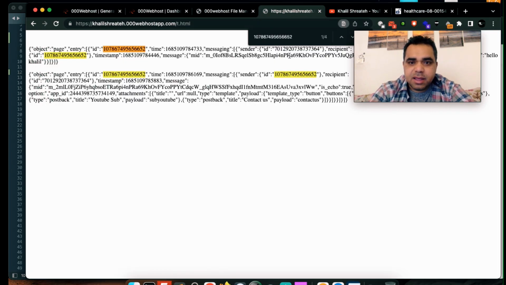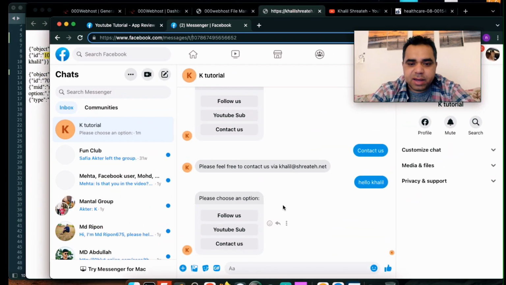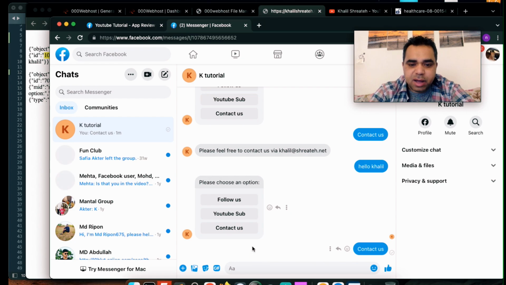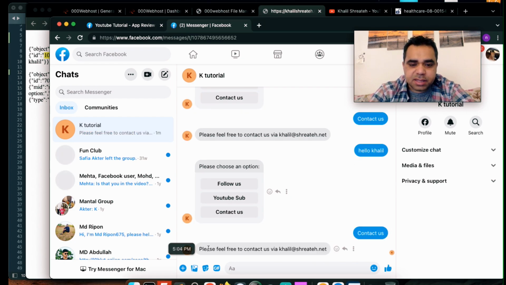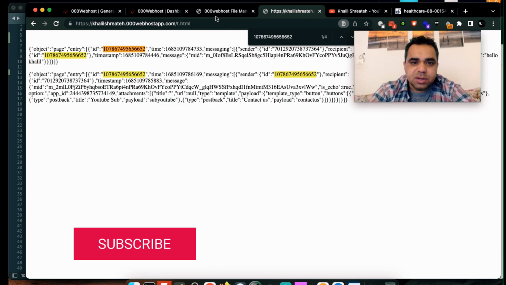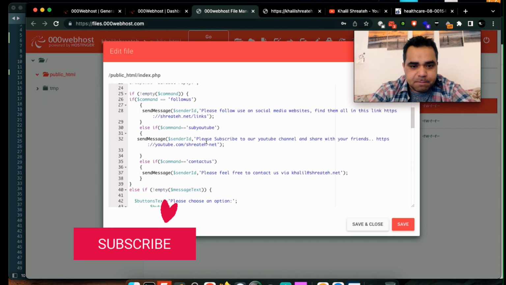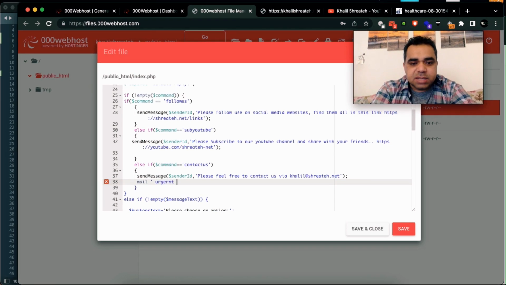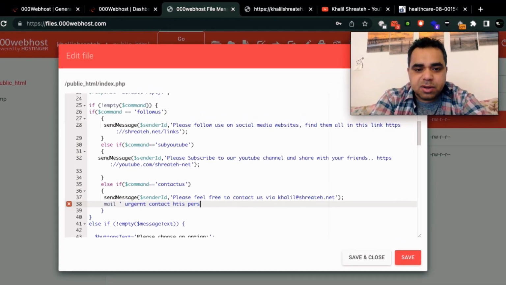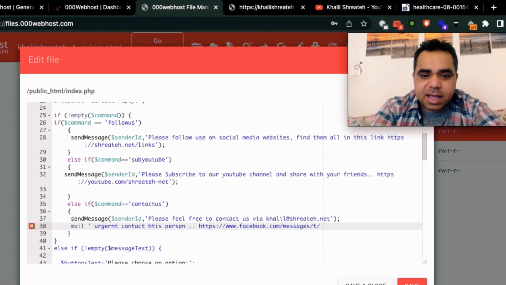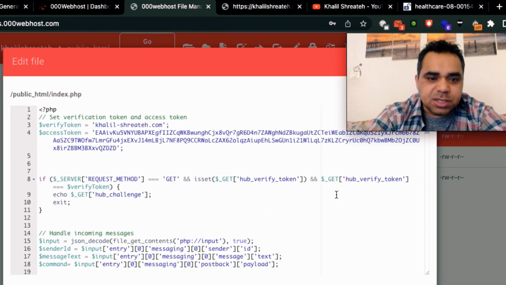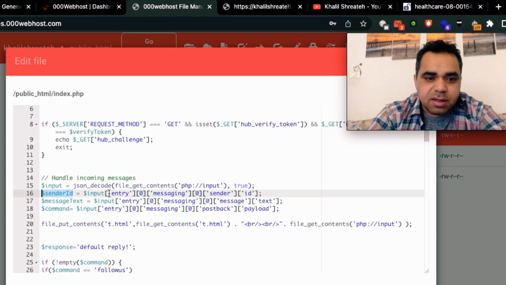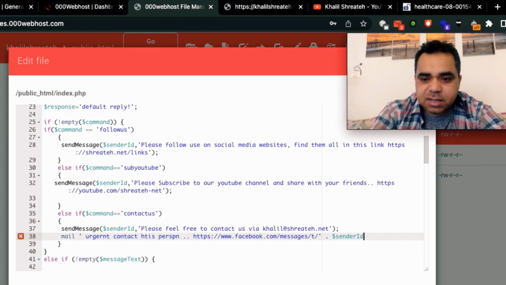If your fan or follower hits the contact us button, you can modify the code here that says "please feel free to contact us." Here you can add a mail function and type "urgent, contact this person using this link," and here you can add the message ID of the user, like that. You can email this to yourself.